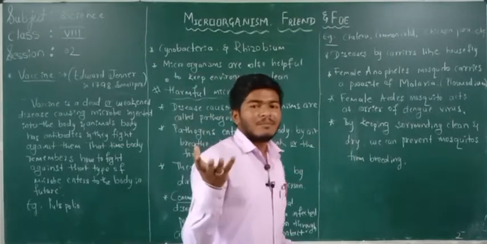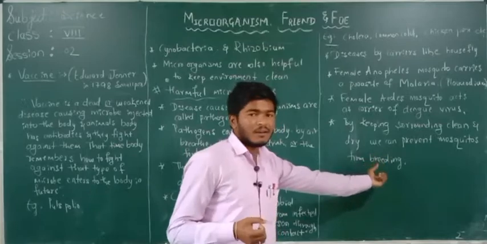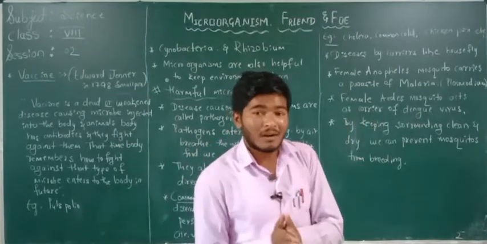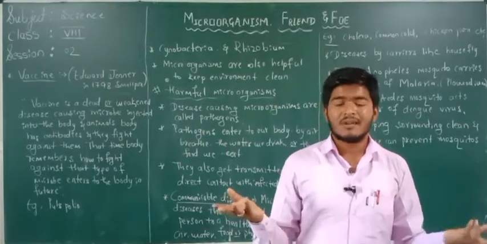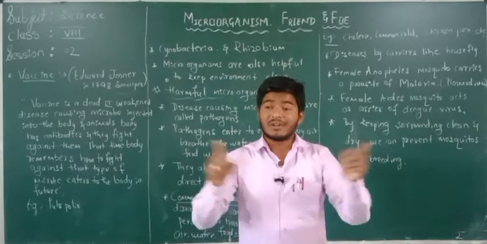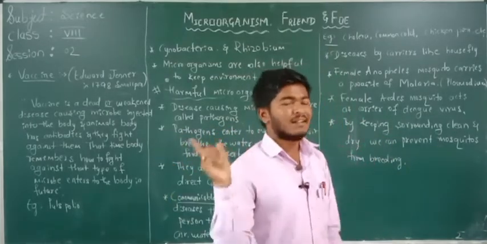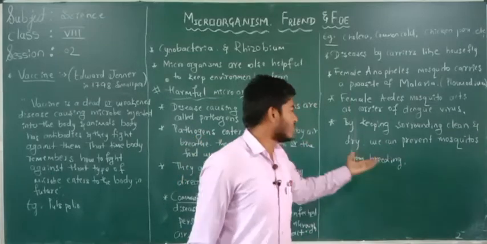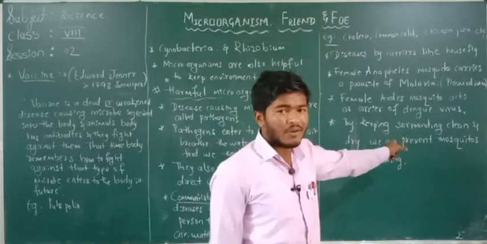One of the most important things for the breeding of mosquitoes is water. If we do not provide water for breeding, there are no mosquitoes, and where there are no mosquitoes, there are no diseases. I got understood.